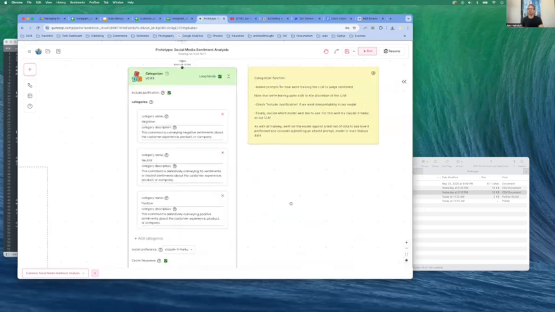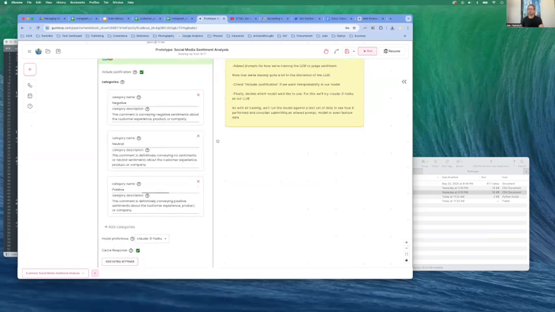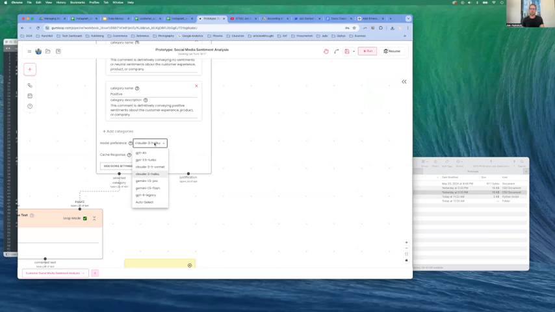Next, I'm going to run this through a categorizer. So what we're going to do is we've added prompts for the different categories that this classification node will put them into. We've got designations for negative, neutral, or positive. We're going to go ahead and include justification so we can see what happened, this interpretability. Next, we're going to pick the LLM that we'll use. For this one, we're going to use Claude 3 Haiku.